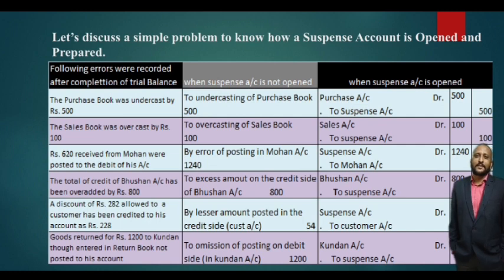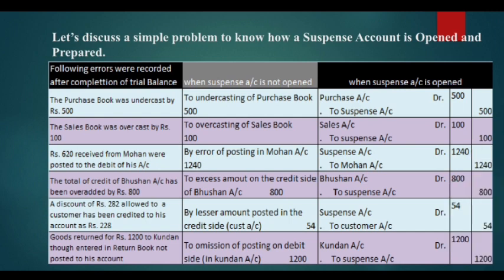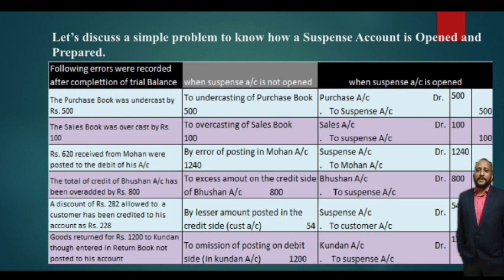I have shown you two different cases. There are some errors after the completion of the trial balance. The following errors were recorded. When a suspense account is not open, let us see how the journal entries are passed, and when a suspense account is open, how the journal entries are passed. So this is without a suspense account and this is with a suspense account open. Let us understand why it is so important to prepare a suspense account.